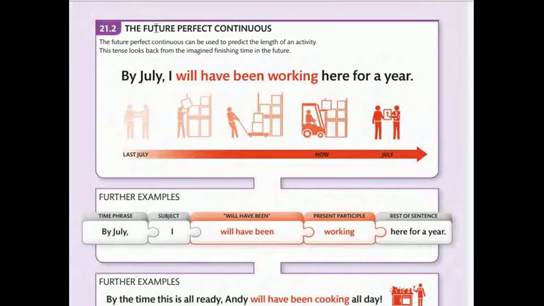21.2. The future perfect continuous. The future perfect continuous can be used to predict the length of the activity. The tense looks back from the imagined finishing time in the future. By July, I will have been working here for a year. Last July, now, July.